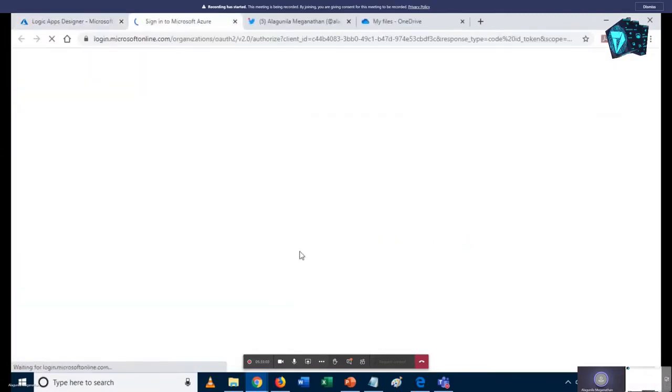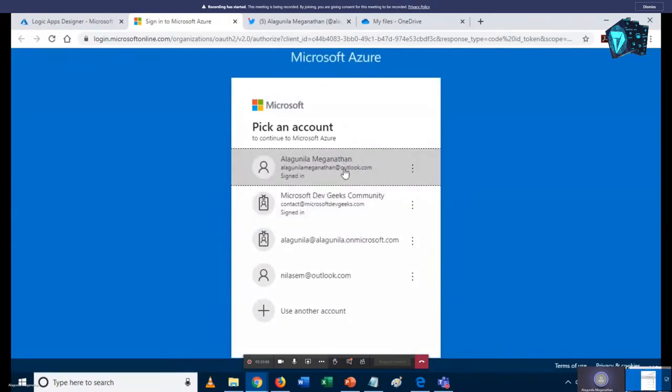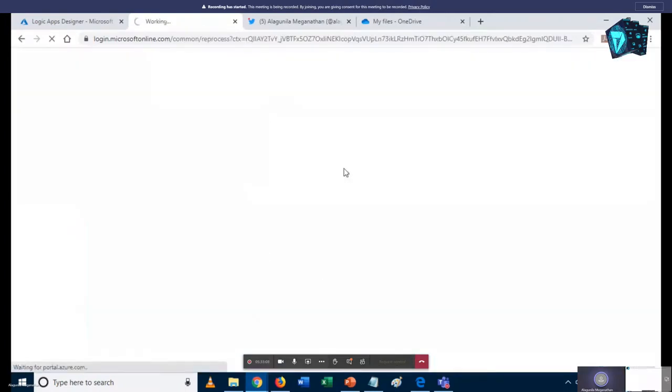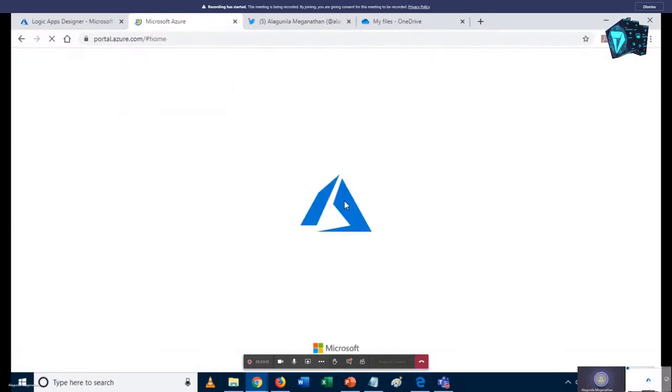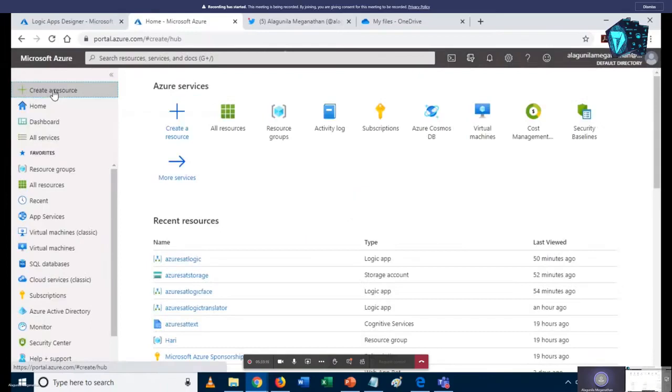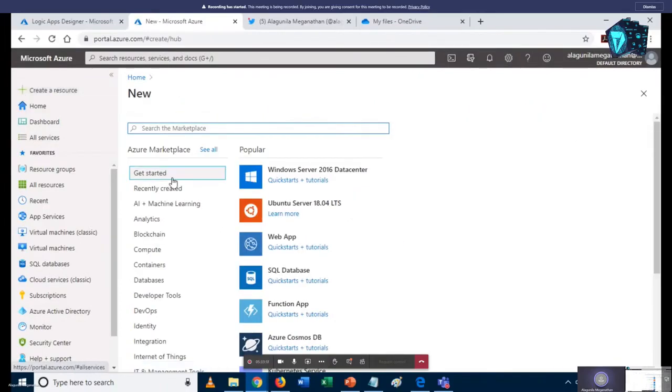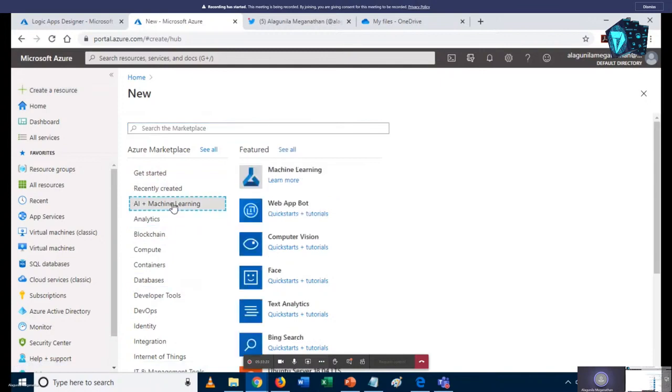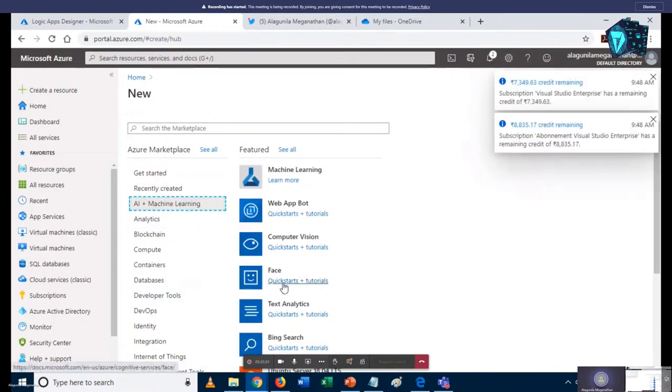In that tab, I'm going to create a Text Analytics service. Just click on Create a resource. You can find Text Analytics in the AI plus Machine Learning category. In that you can choose Text Analytics.